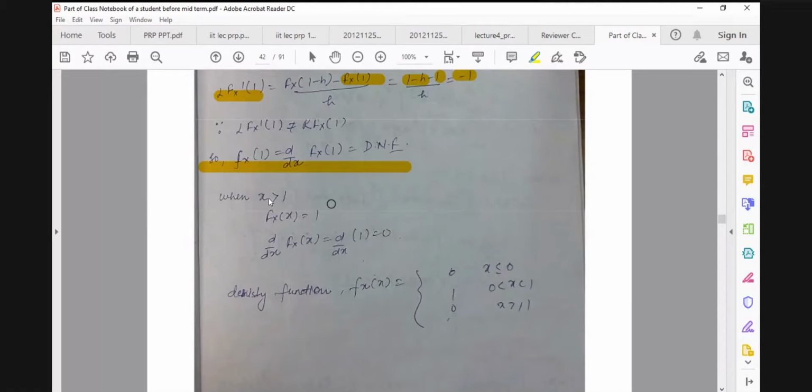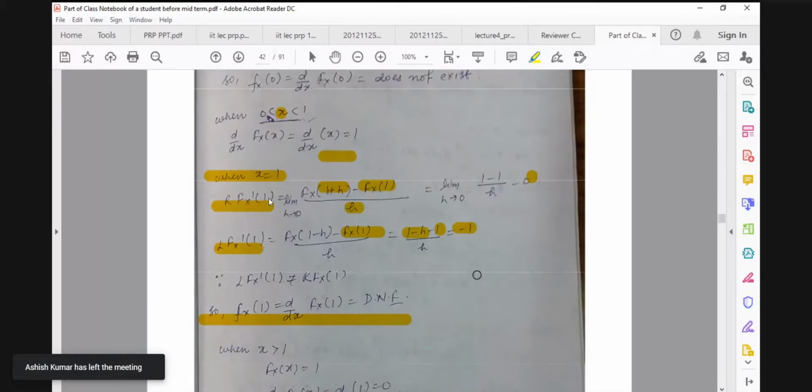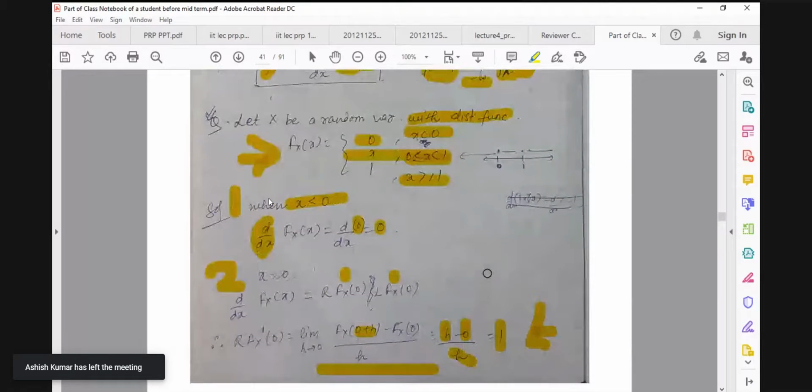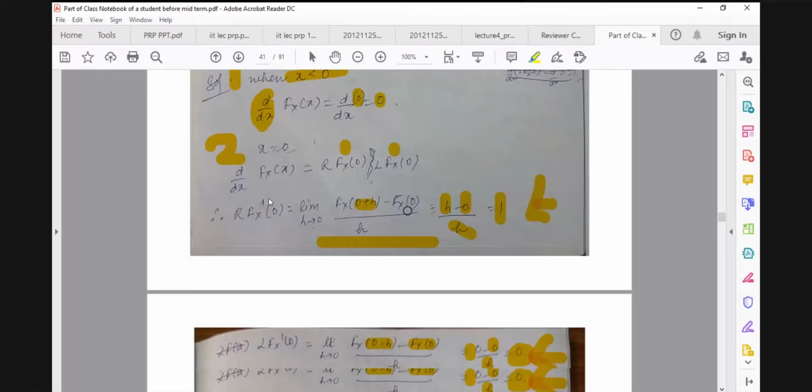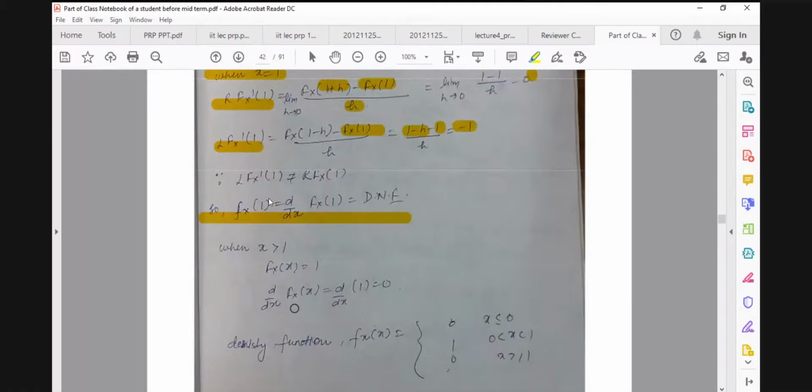For x greater than 1, again it's a continuous function. Even though it's a constant line, it's a continuous line for x strictly greater than 1. So the derivative of this is simply the differentiation of 1, which is 0. So like this.